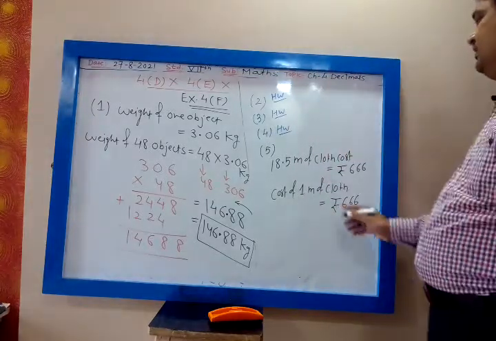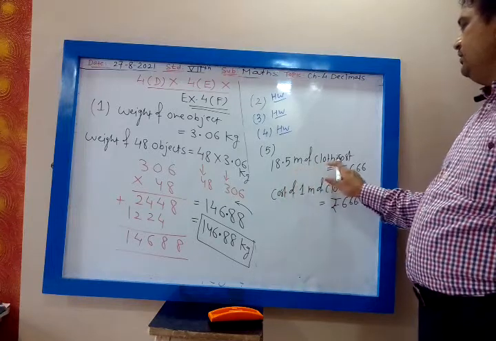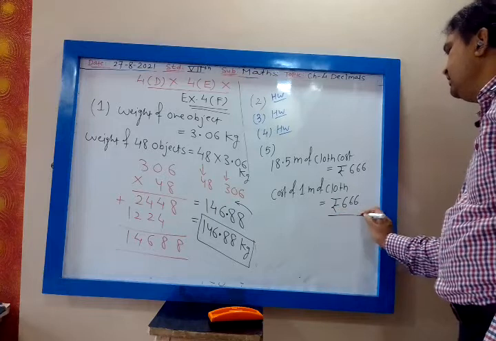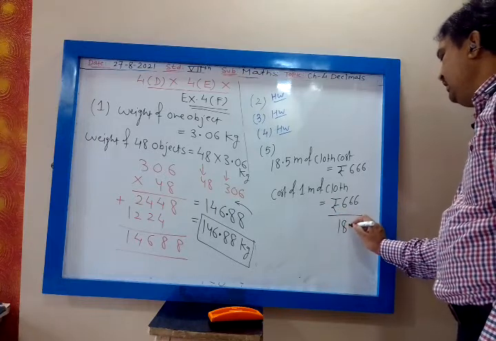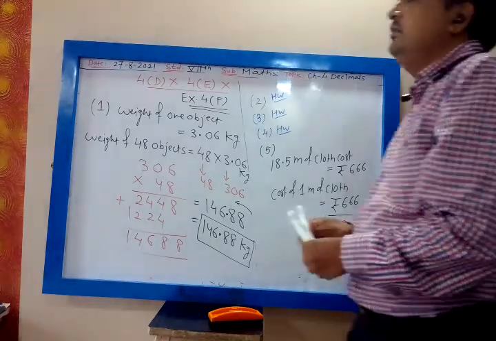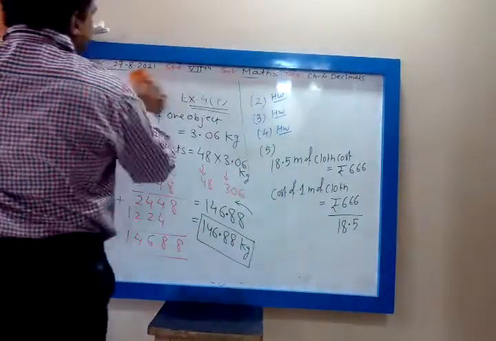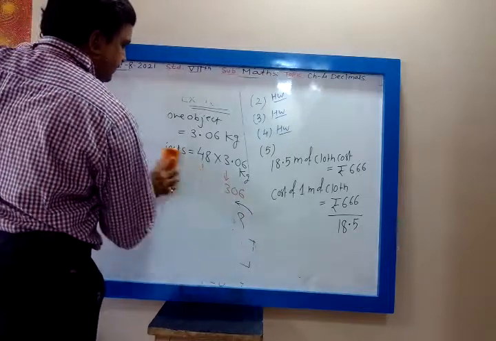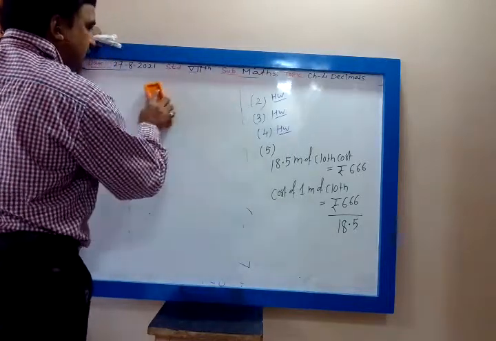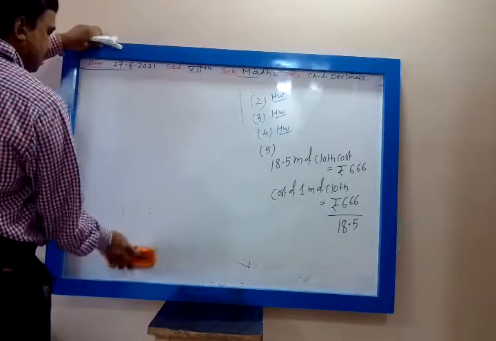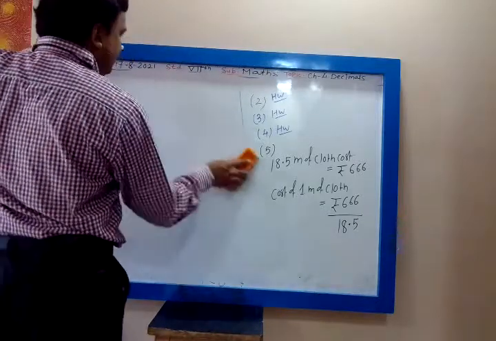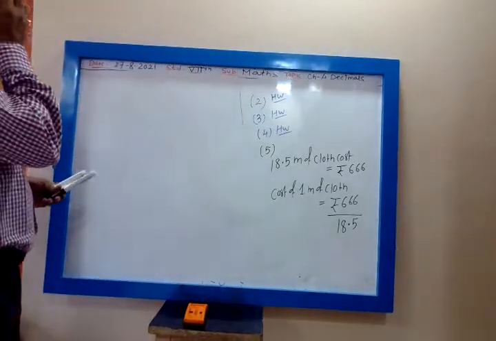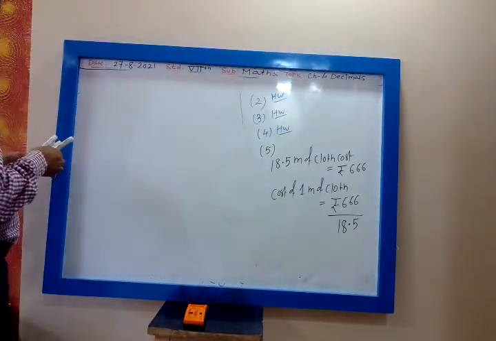Yes. So 18.5 meter of cloth cost this. Find the cost of 1 meter of cloth. So rupees 666 divided by 18.5. So first you find the cost of 1 meter of cloth, then you multiply by 3.8. So 18.5 meter of cloth cost 666. So now divide 666 by 18.5.